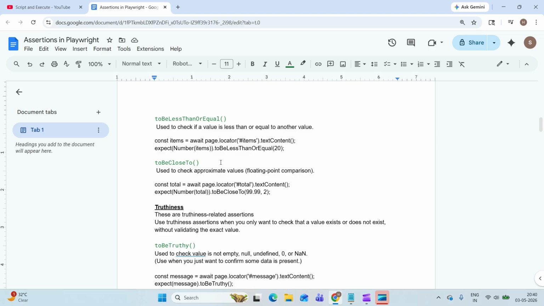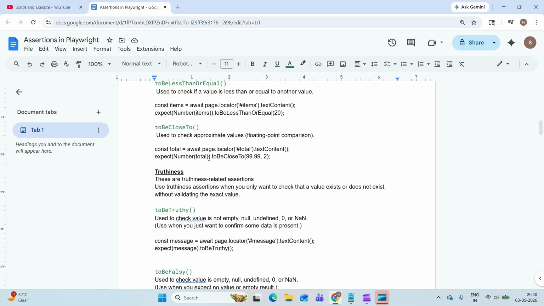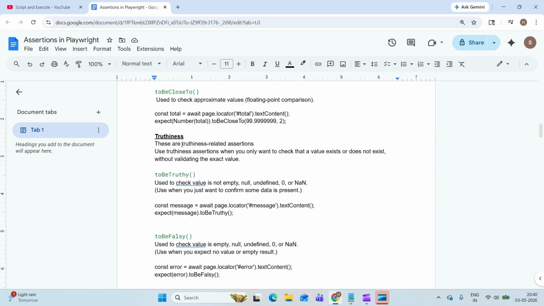Here there is no exact value. You're fetching some number from the application, and you're saying this total should be close to 99.2. This 2 is the number of decimal digits, so if it is like 99.999, it will take only two digits. That is what this 2 is.